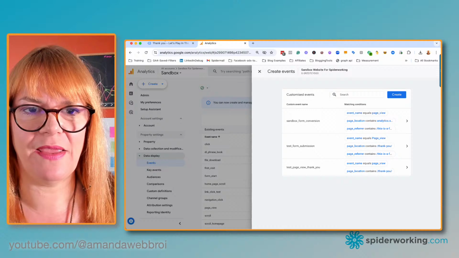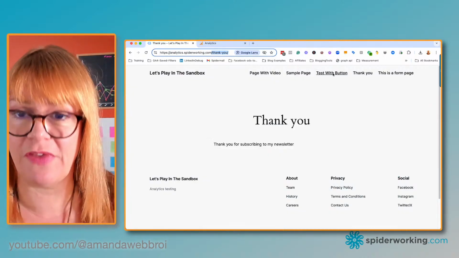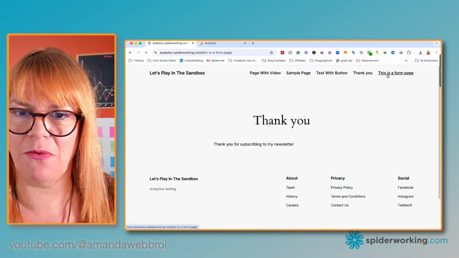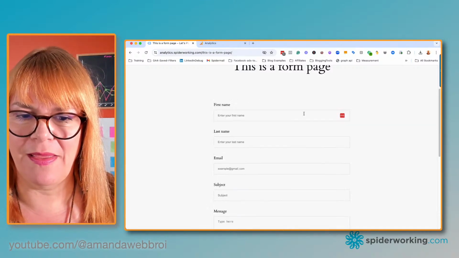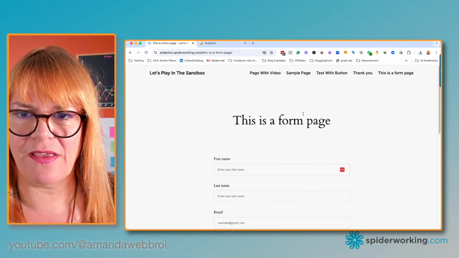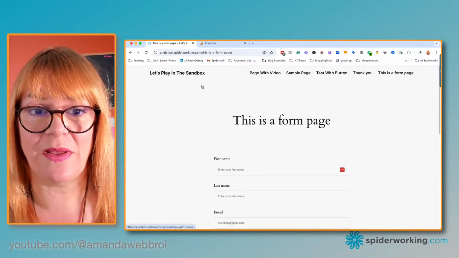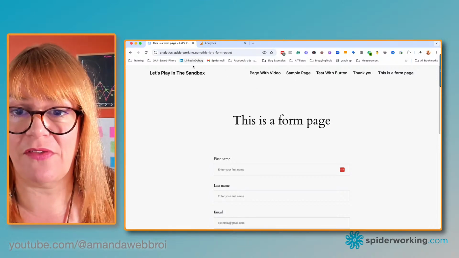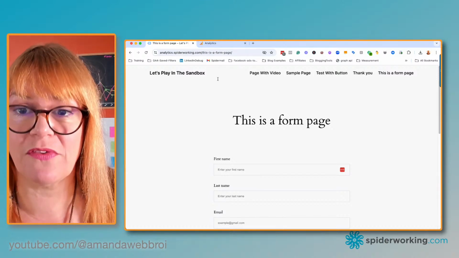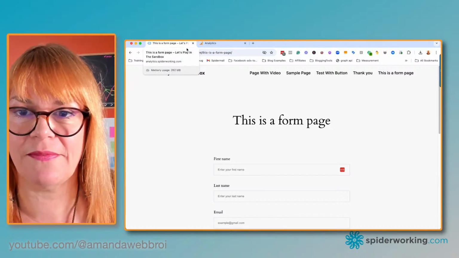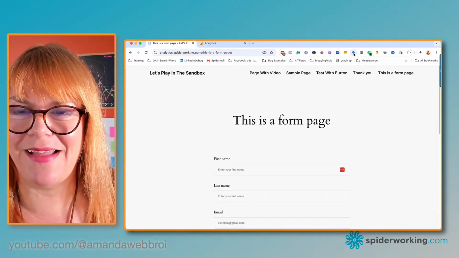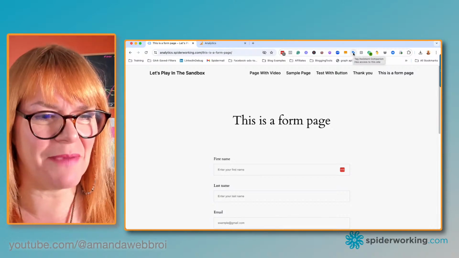How do I know if it is working? Now, generally what you would do is go into the form page, fill in a form, and then check that it went to the thank you page. But I just want to make sure that this actually triggers when somebody goes to the thank you page. So I'm going to use a shortcut, but obviously you'd want to go through the whole process to make sure it does. And that's where our little Tag Assistant companion comes in.